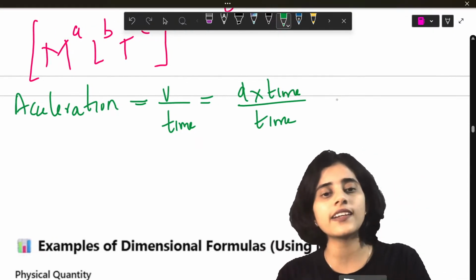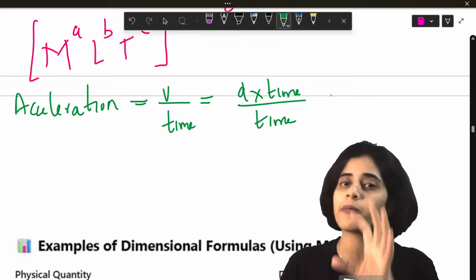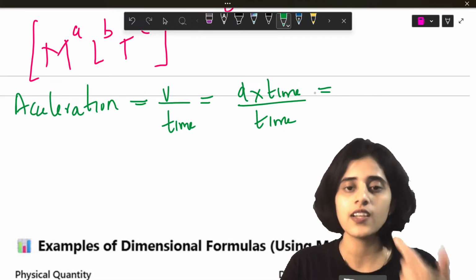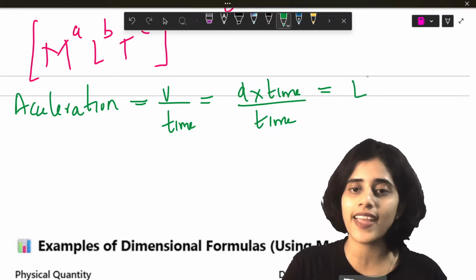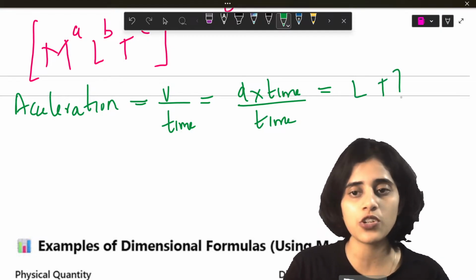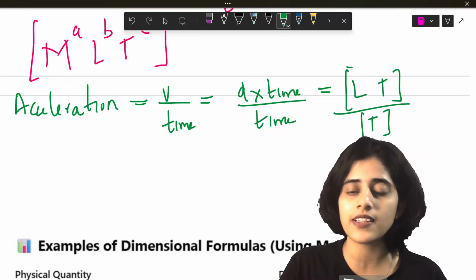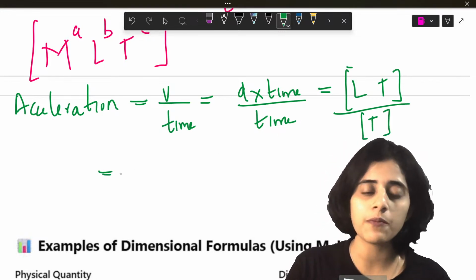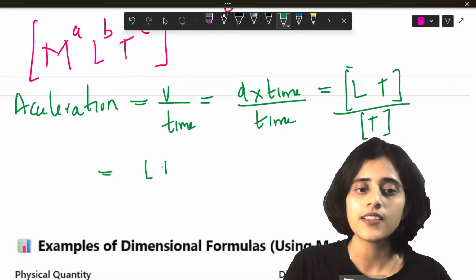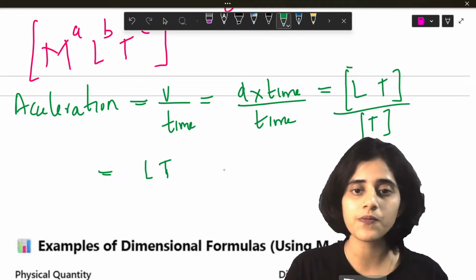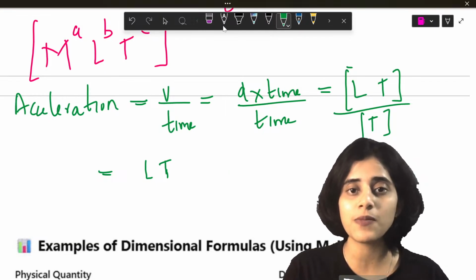I should write down the formula in terms of fundamental quantities because I only know dimensions for fundamental quantities. Now distance has a dimension of L, time has a dimension of T, so L T, the whole divided by, again, time, which has a dimension of T.